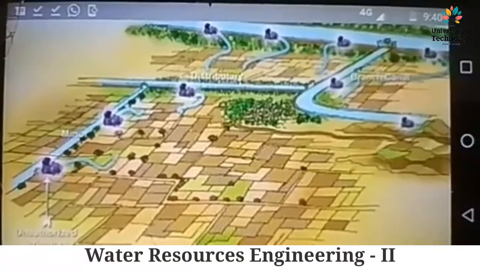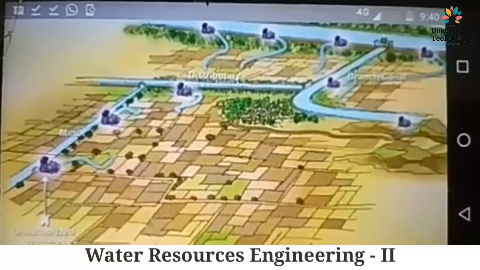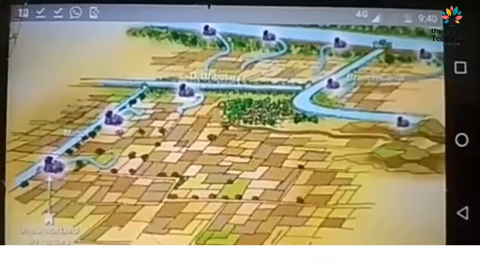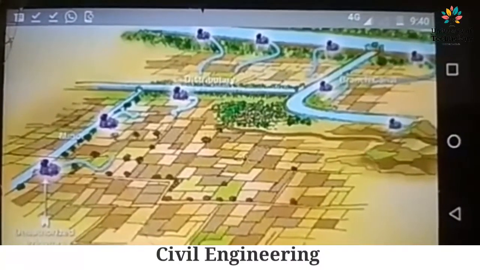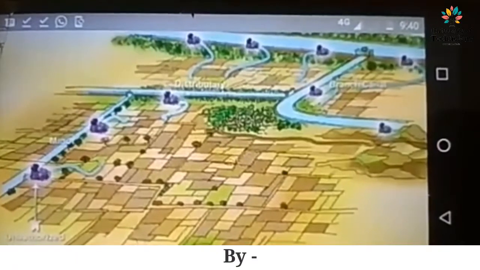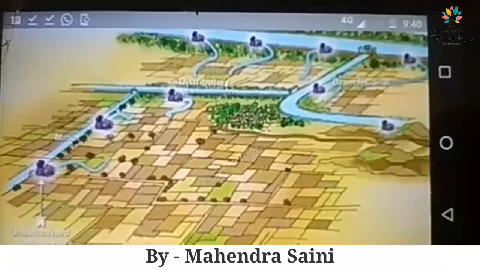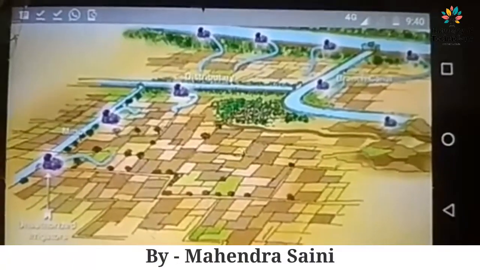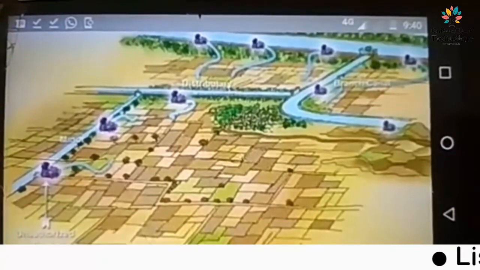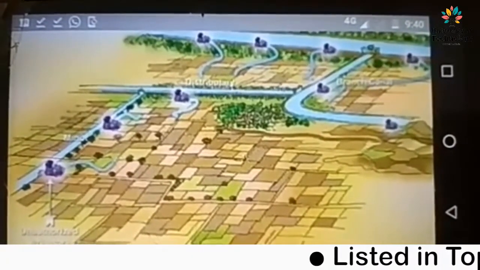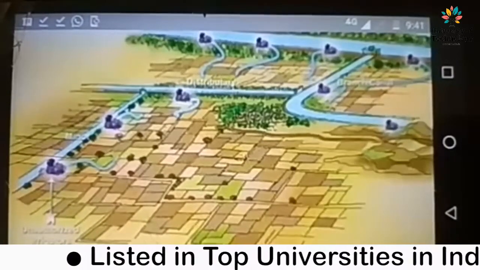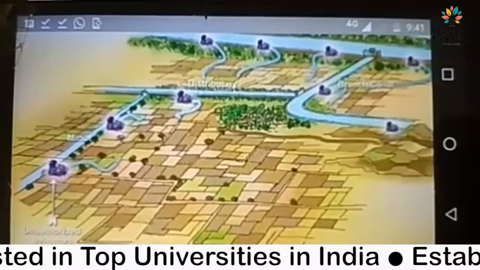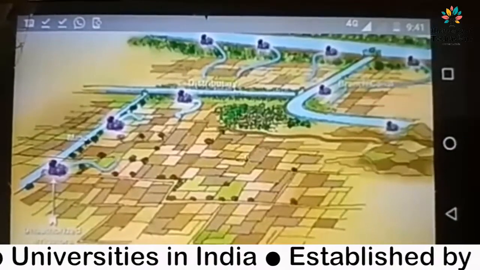I would like to teach you today a topic from the subject Water Resources Engineering, and the subject is very important. That is suggestions for improving irrigation efficiency and management. Okay, you are able to see the picture in which you can see all those distribution systems and the proper land development.